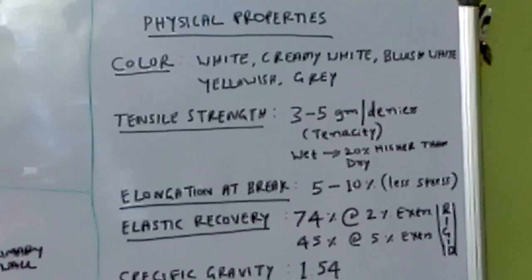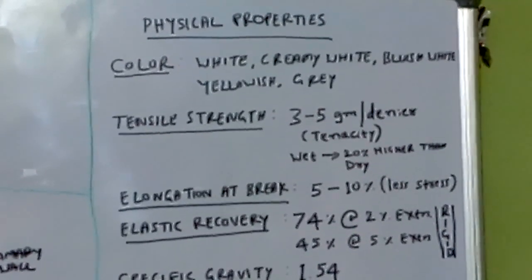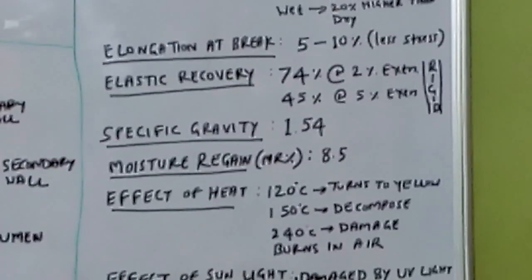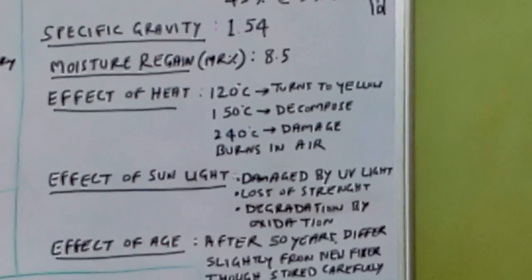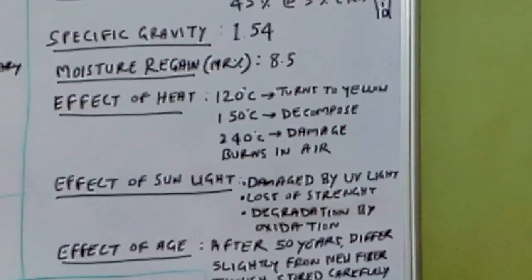Okay, then we'll go for the effect of sunlight. When the cotton fiber or yarn or fabric is exposed to sunlight, the cotton material is damaged by ultraviolet light.